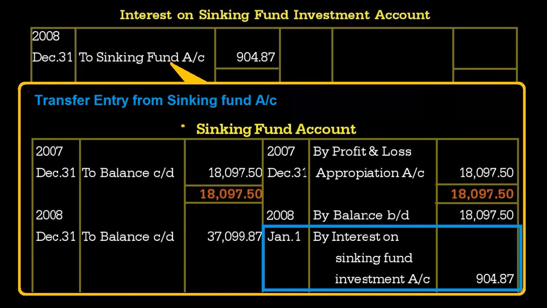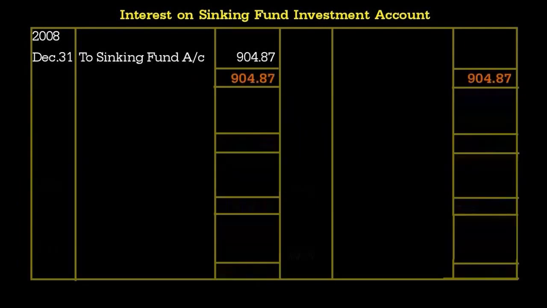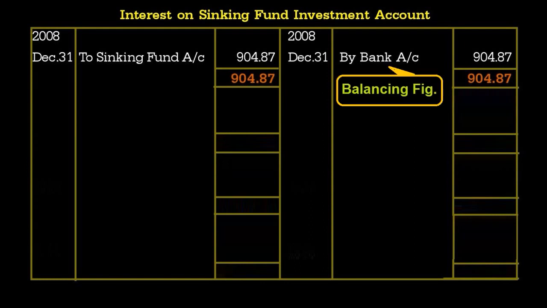In the interest on sinking fund investment account, it comes on the debit side, to sinking fund account. What is the interest amount? We have written 904.87. That will be transferred to the sinking fund account, and it will be closed by giving by bank account 904.87.